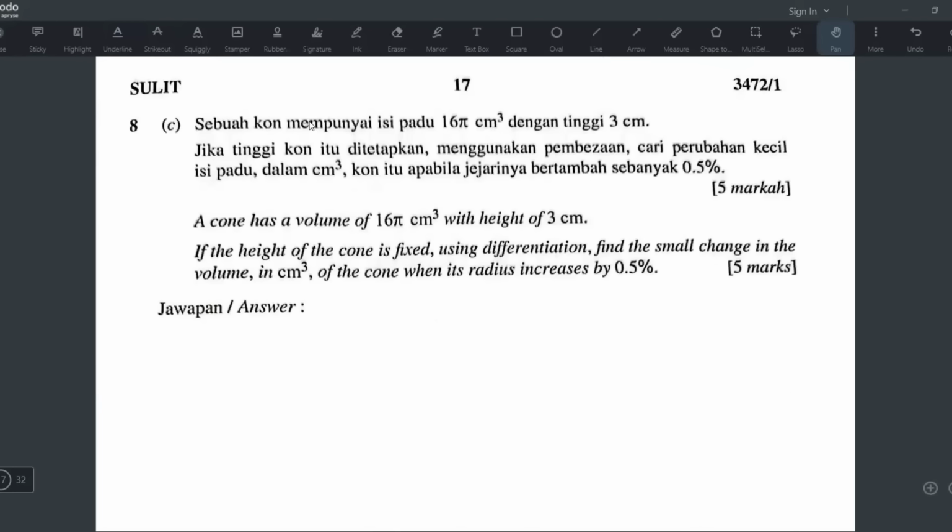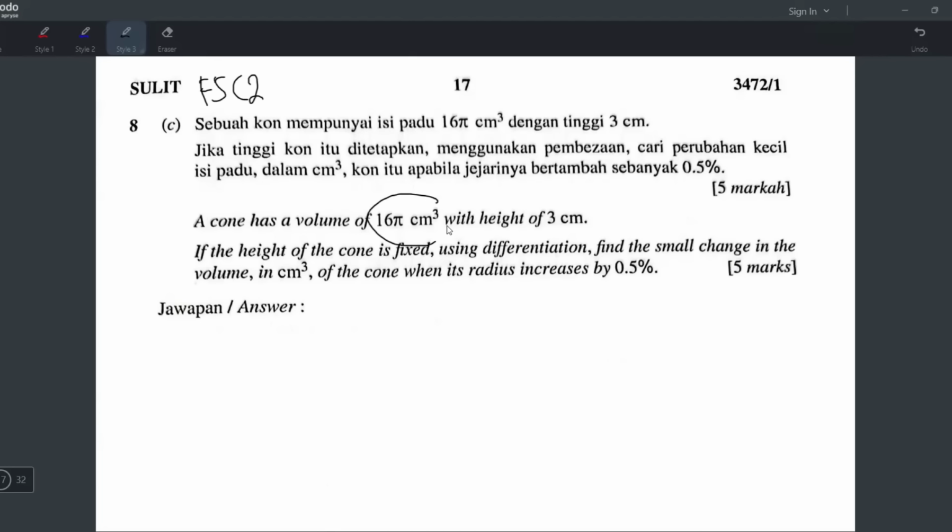Okay, still the same question number 8. So I assume it's still differentiation, from chapter 5 or chapter 2. Let's see what this is. A cone has a volume of 16 pi cm cubed. I would immediately draw a cone. The volume is 16 pi, so definitely we'll be using the volume of cone formula. For those who forget, this is the formula: one third pi r squared h. Height of 3 cm.